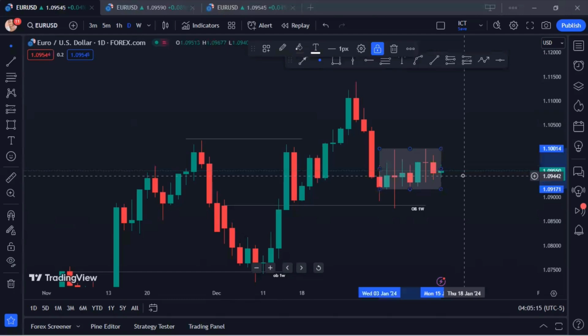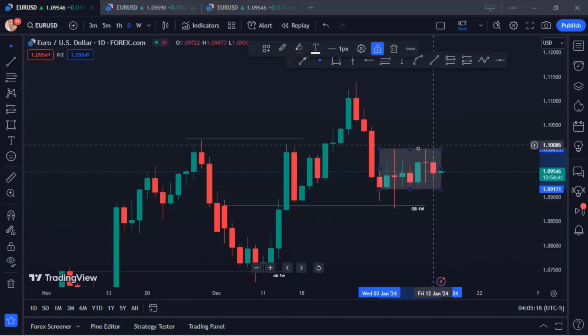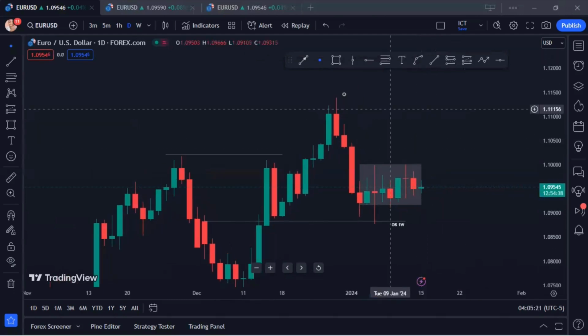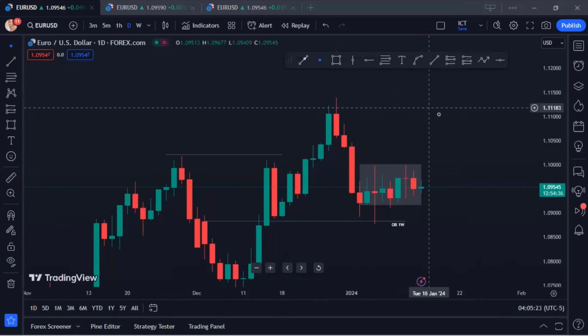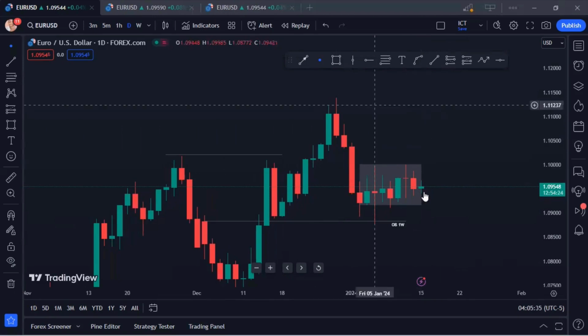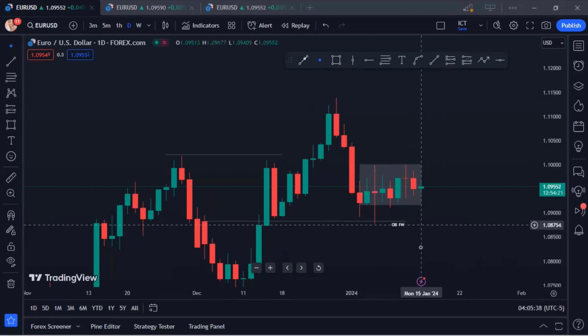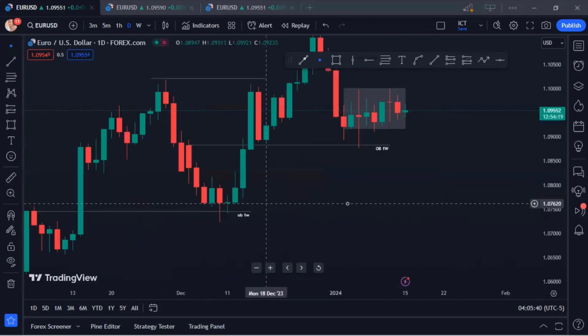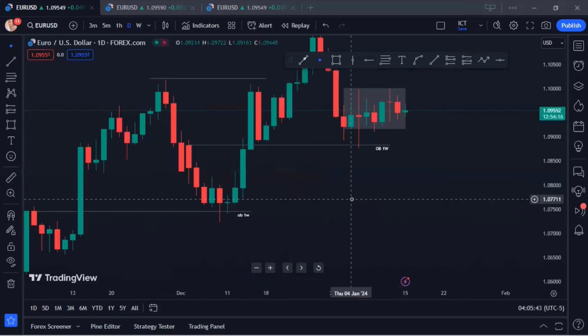Do you understand? So once we have a complete breakout from this range, then I'm good to engage on this price. Then I'll be buying into this high. Since we're expecting price to expand to the upside in the weekly time frame, I'm expecting this high to be cleared. Once it is cleared with a healthy candle, then I will engage in price. But if it is to the downside, then I will start selling. Then the target will be this low. Okay, so price is probabilistic, guys, one thing at a time.